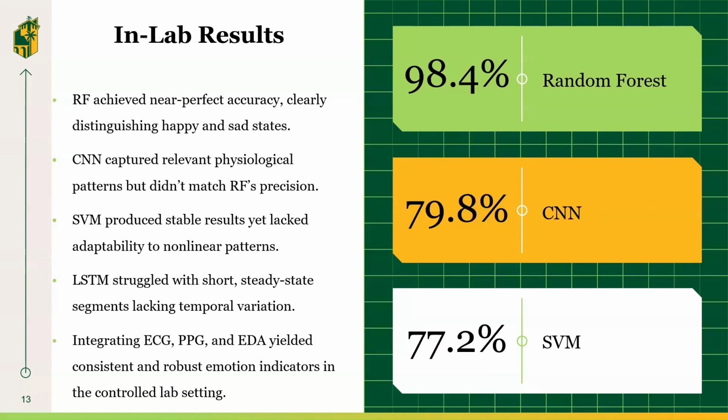Finally, for the in-lab dataset, Random Forest achieved the highest accuracy at 98.4%, while LSTM was the lowest at 66.94%. RF captured complex relationships among ECG, PPG, and EDA features with strong separability between happy states and sad states. LSTM performed poorly since physiological segments were short and mostly steady state, offering very little temporal variation.